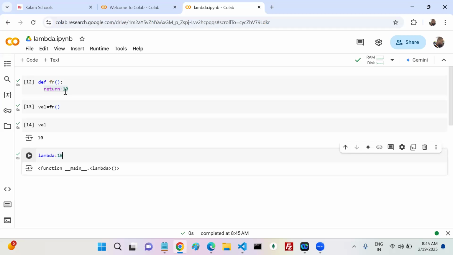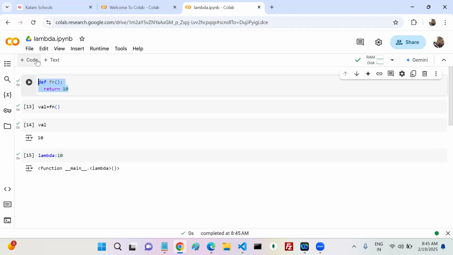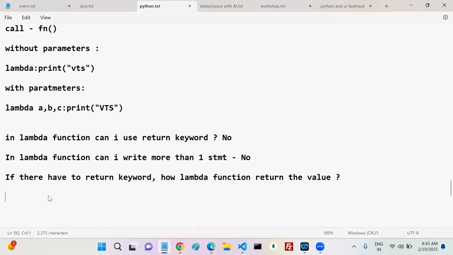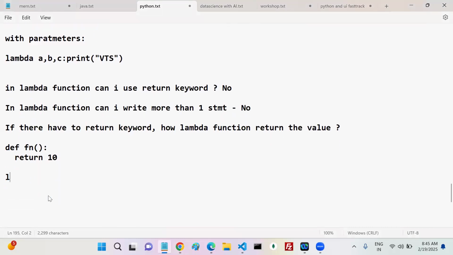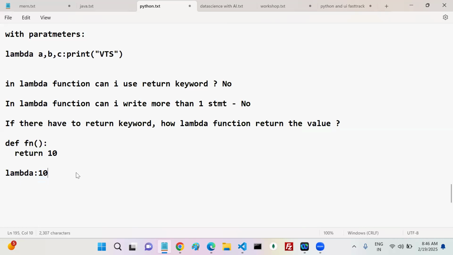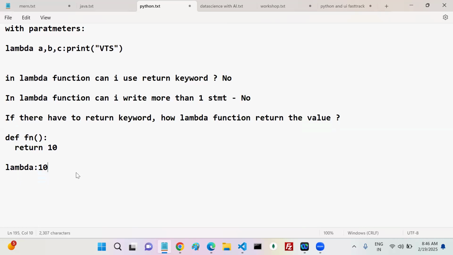So if you want to return some value in a lambda function, how can we write it? If it is a named function, you write return 10. In the lambda, that one statement in the body is treated like what? Return statement only. So no need to write return, because in the lambda that statement is treated as the return statement. Agreed? Yes, sir. Okay.